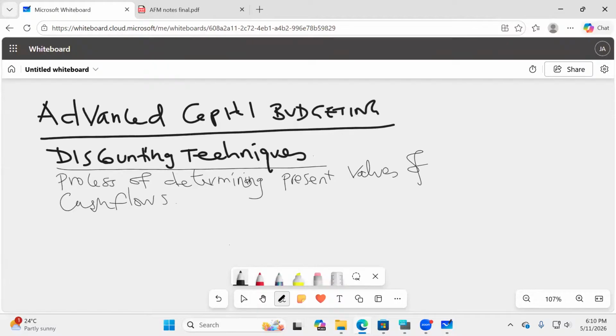Full stop there. The process of determining the present values of cash flows is what we call discounting.